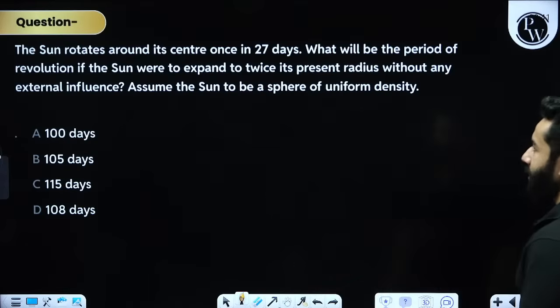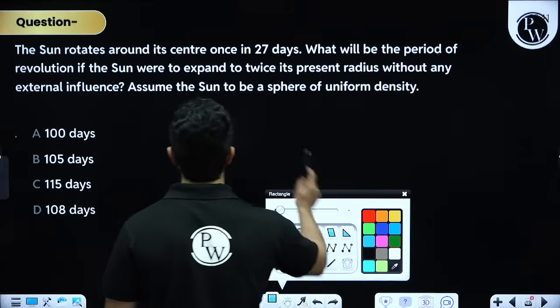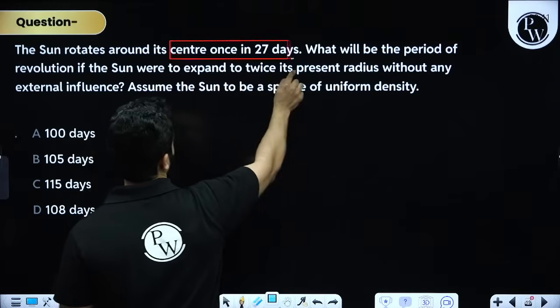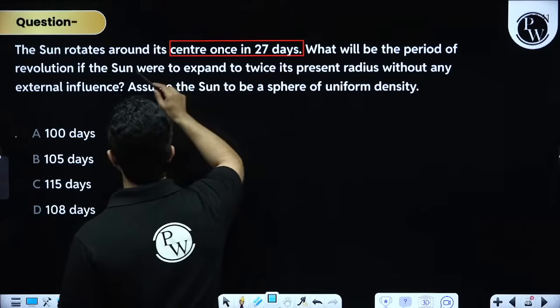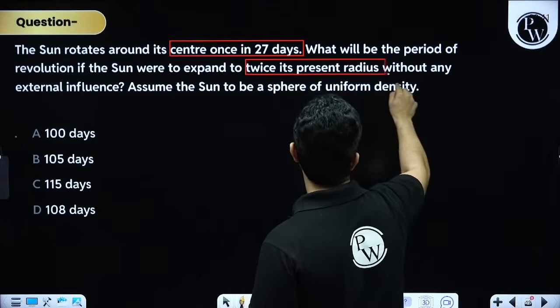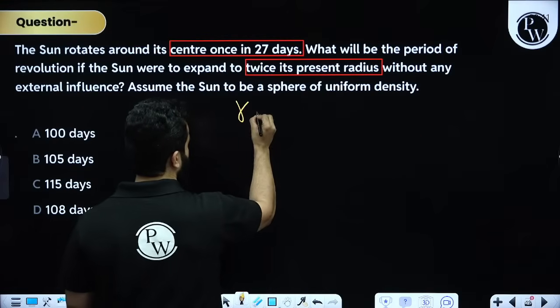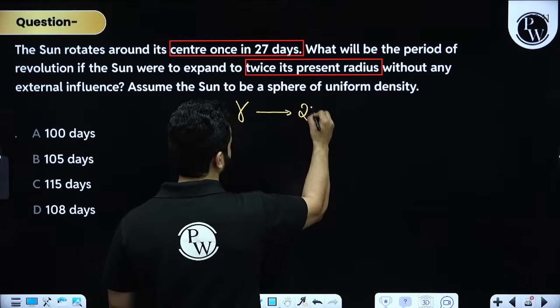Sun rotates around its center once in 27 days. All right, so they are talking about the time period. What will be the period of revolution if the sun were to expand to twice its present radius? That means let's suppose the initial radius is r and then the radius is becoming 2r.